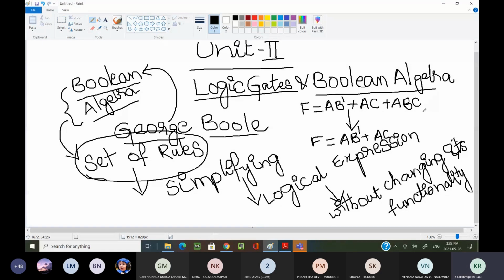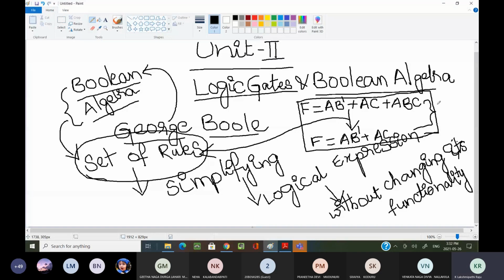Now, if you see here, we have reduced our expression. How that expression comes, all those things we are going to learn in the future. But here, by using the set of rules defined in Boolean algebra, we are minimizing this expression into this expression without changing its functionality. That means both will do the same function.